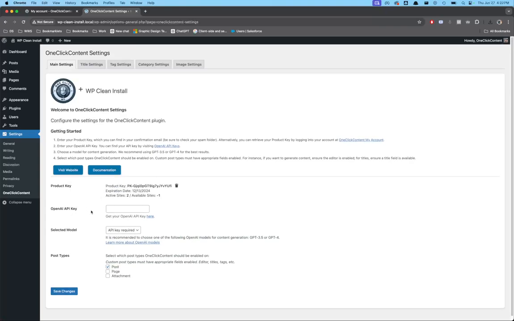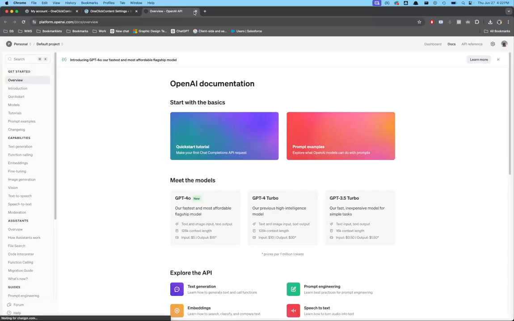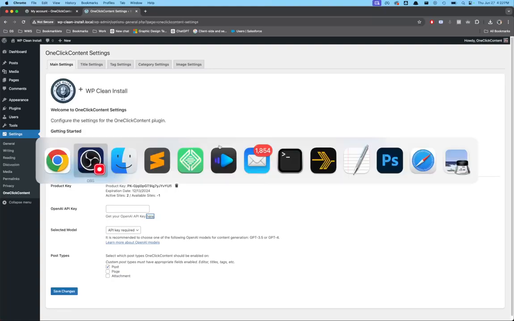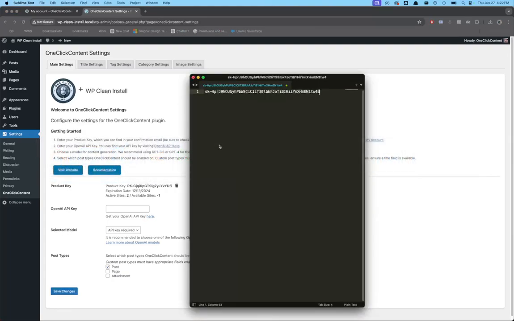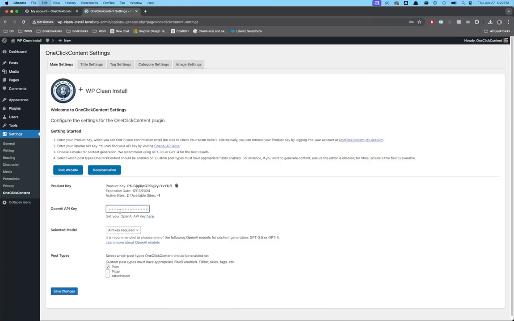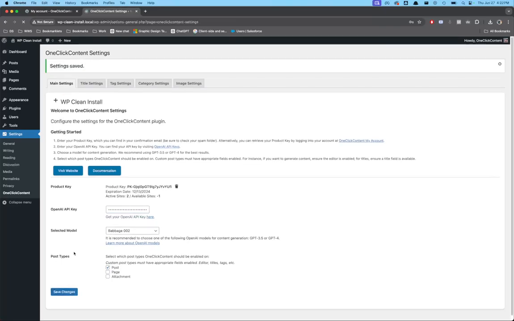Now once you're valid, we also need an API key so that this thing will run. This is your OpenAI API key. You get that from platform.openai.com, I believe, but you can grab that right here. Platform.openai.com takes you there, and you can get an API key from there. I have created one especially for this demo, and we're going to go ahead and use that right now. Once that's in there, go ahead and save.